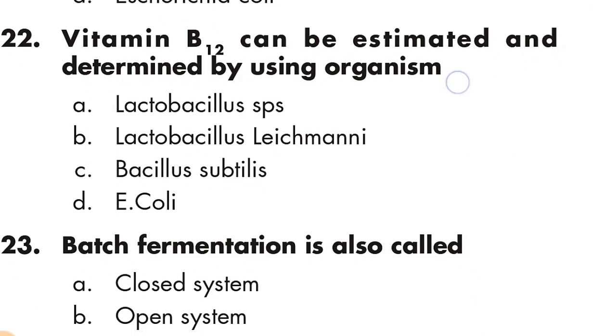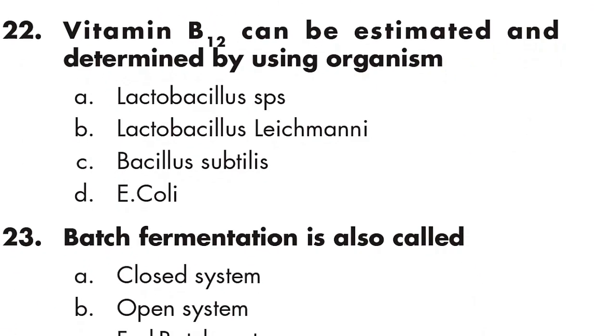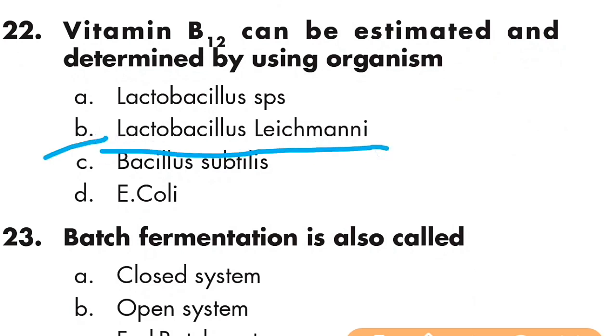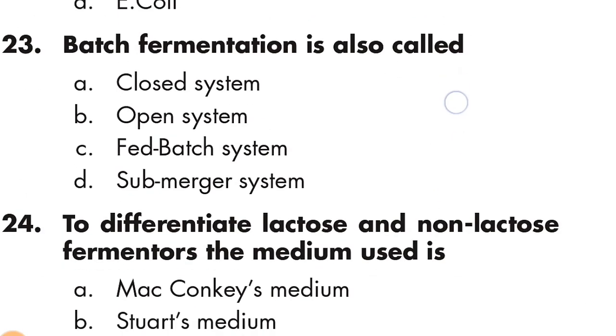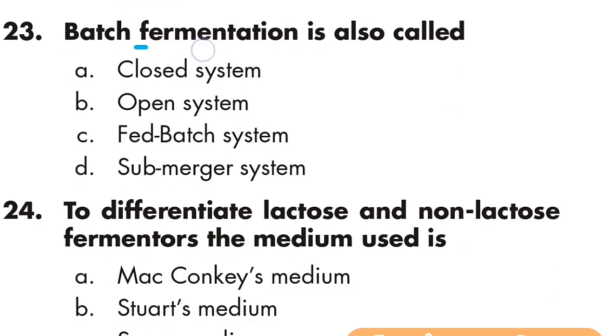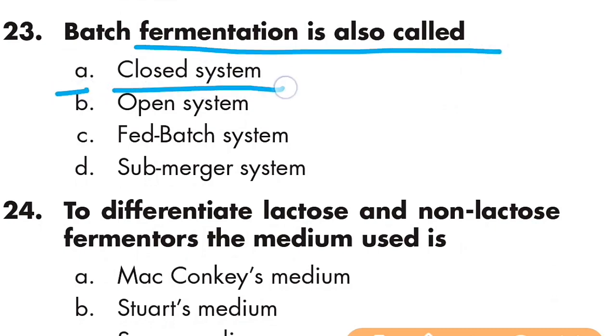Question number 22: vitamin B12 can be estimated and determined by using the organism Lactobacillus leichmannii. Option B is right. Question number 23: batch fermentation is also called a closed system. Option A is right.